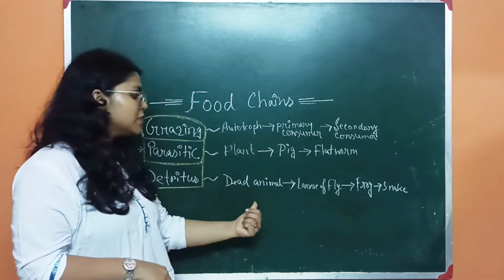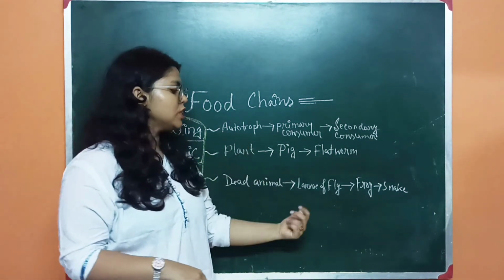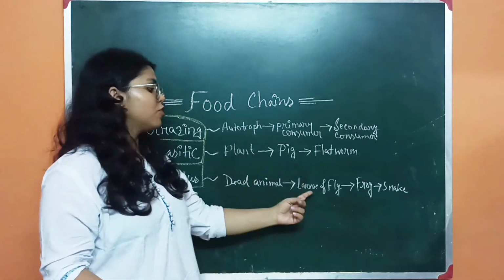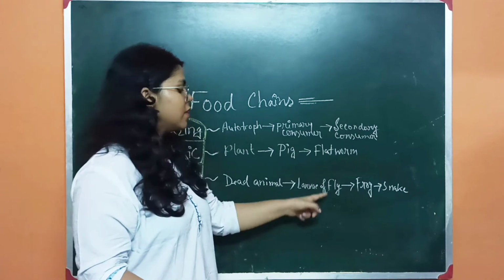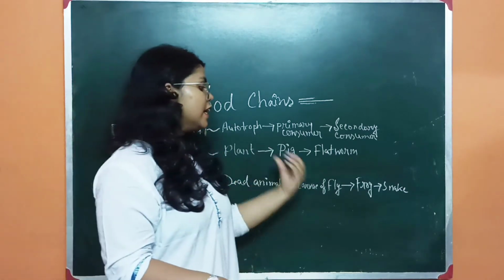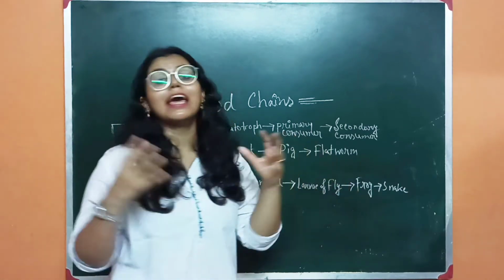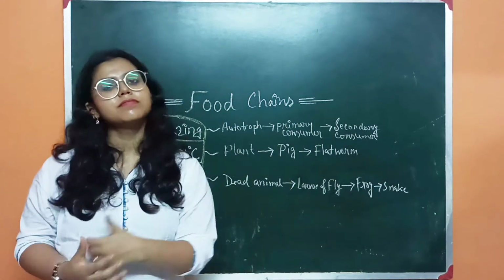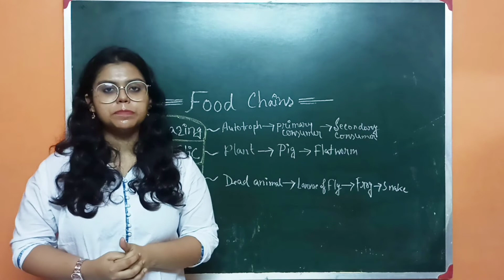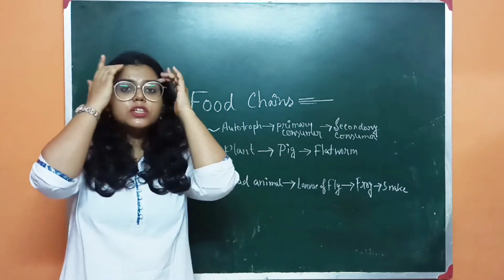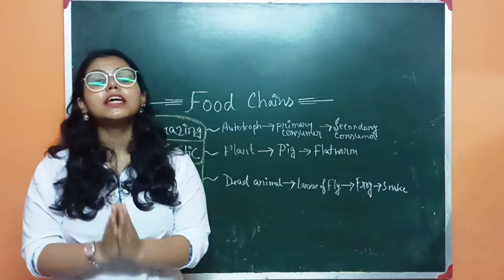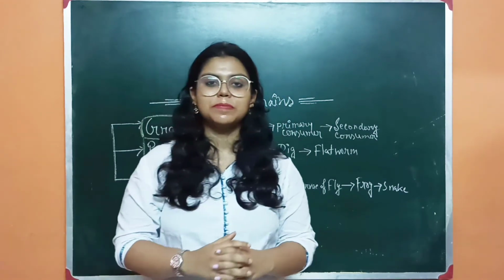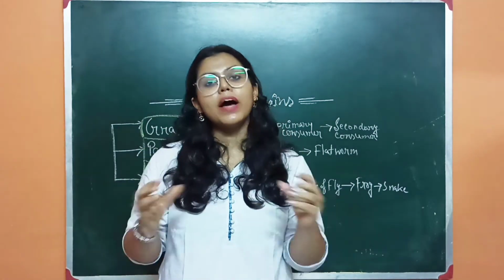Okay. So let me tell you the example. The dead animals act as the food for the larva of the fly, and then from the larva of the fly it is transmitted to the frog. The energy is transmitted, basically. Okay. So then snake and peacock lastly. The food chain is basically a thing which depends on foods only. Why?